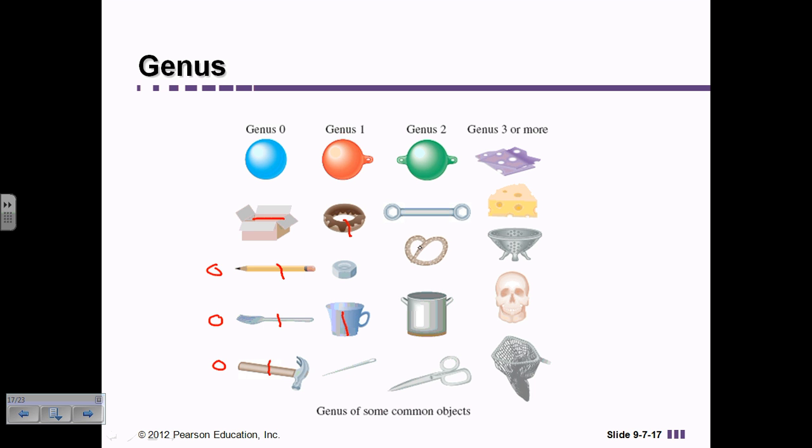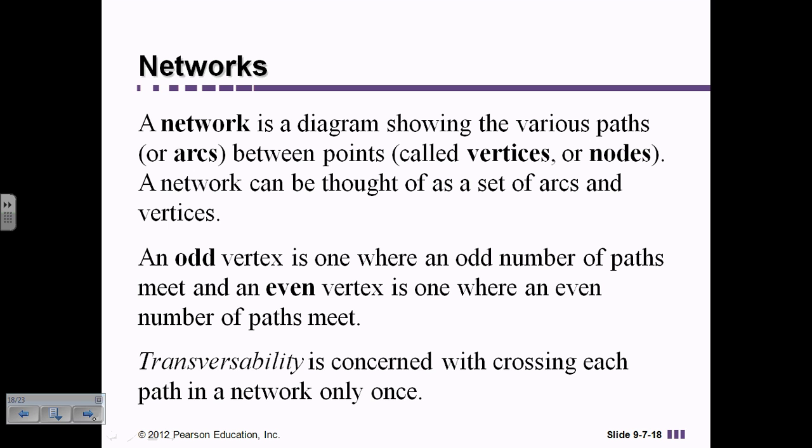I would have to cut the middle of the pretzel. On this one, I could cut down here, and I could cut across the bottom of the cup, and I still haven't cut it into two pieces. So these are just ideas of what they mean by genus and how you can figure out the different cuts.